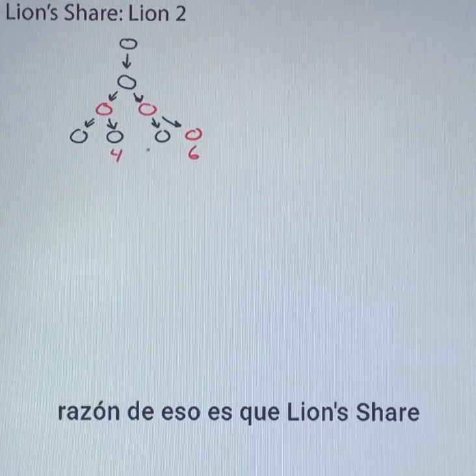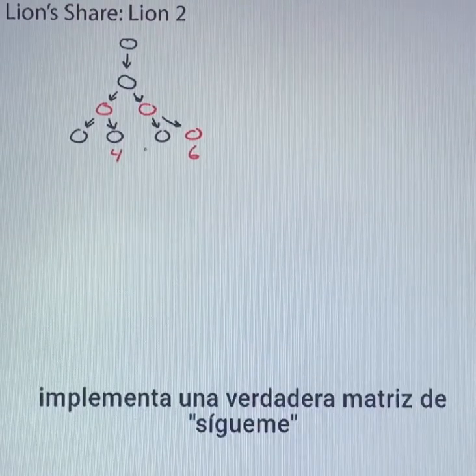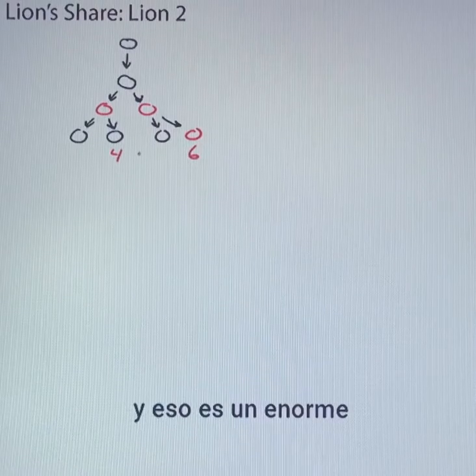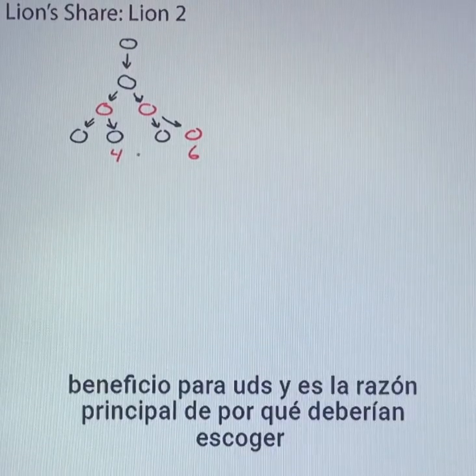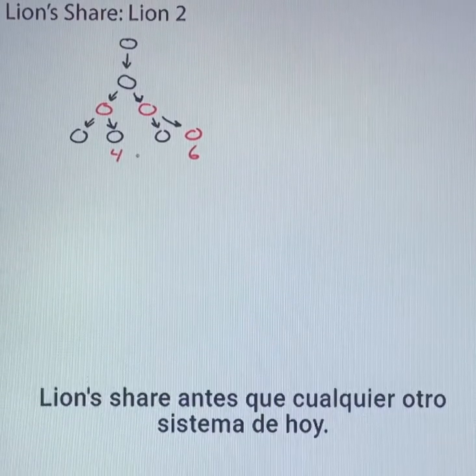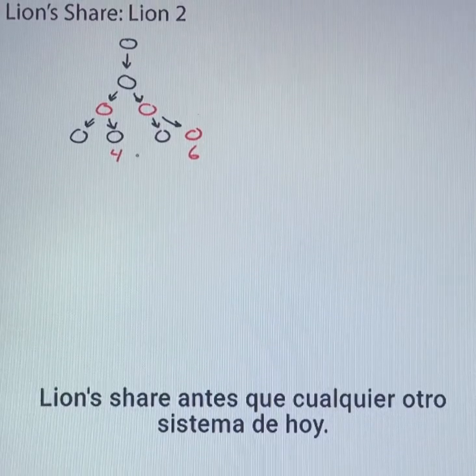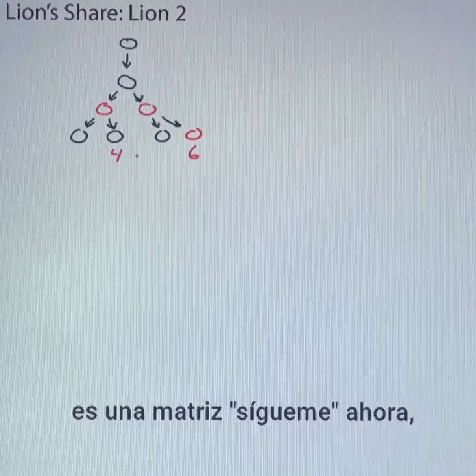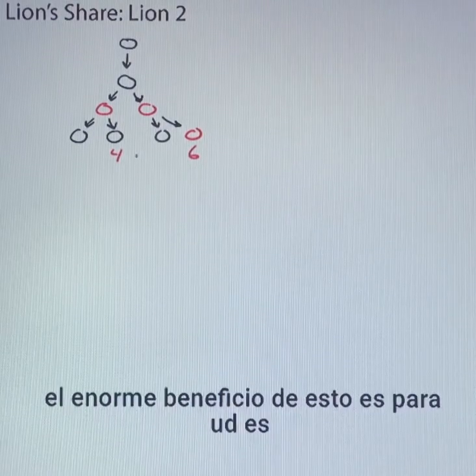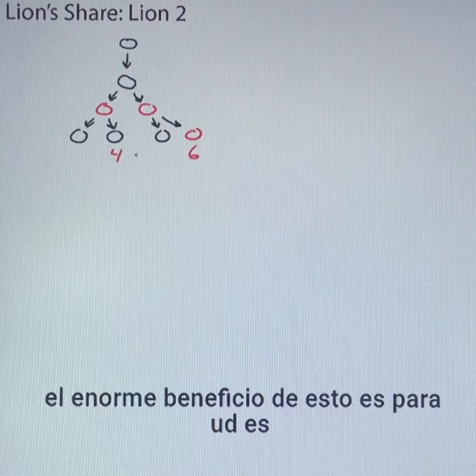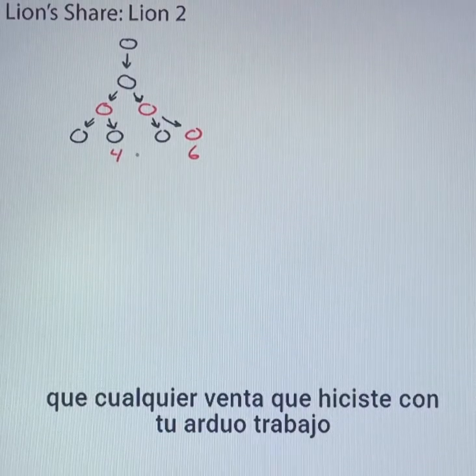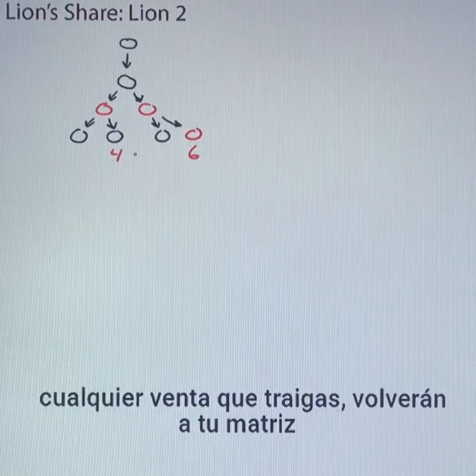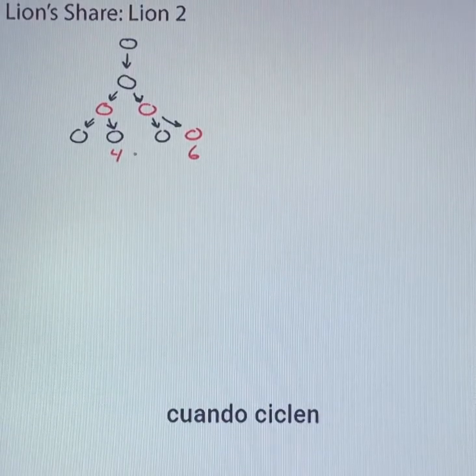The reason for that is because Lionshare implements a true follow-me matrix, and that is a huge benefit for you, and is the main reason why you should choose Lionshare over any of the other systems out there today. None of the other systems available as of today's date is a follow-me matrix. The huge benefit for you is that any sales that you do the hard work for, any sales that you bring in, will come back into your matrix when they cycle.